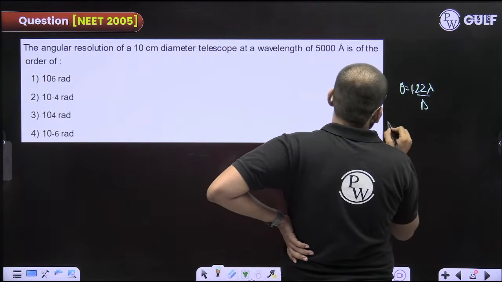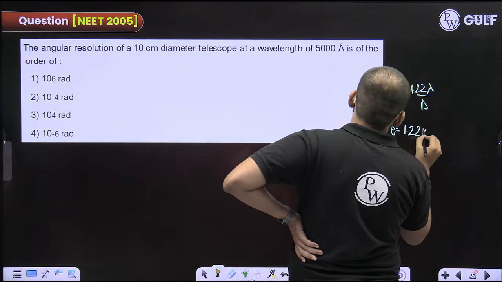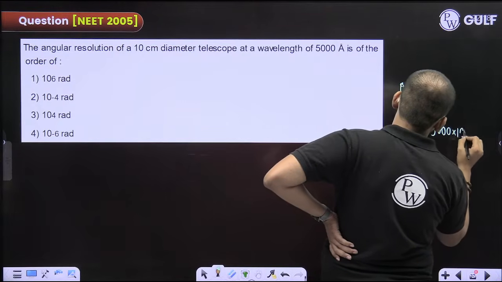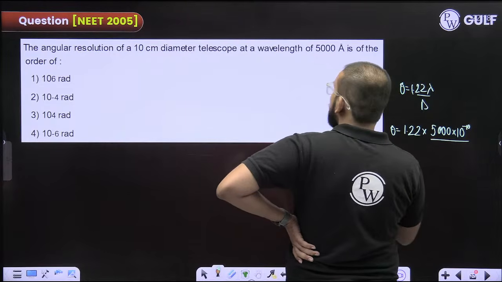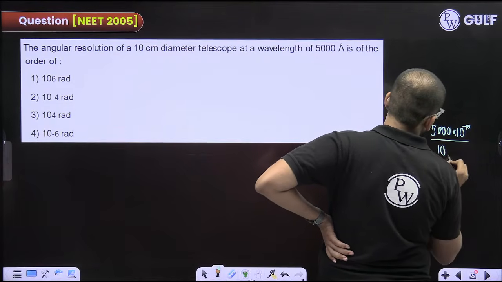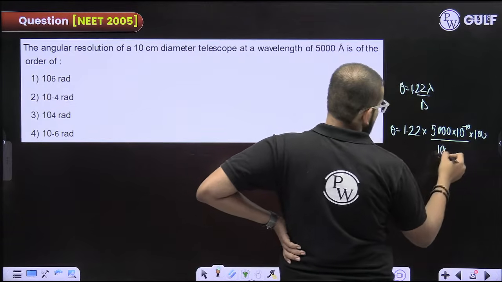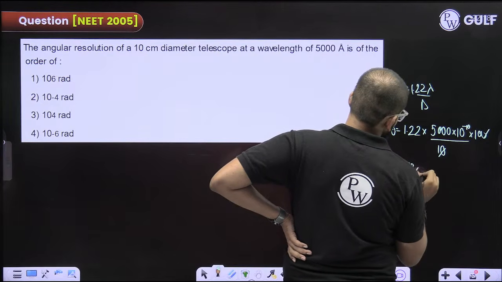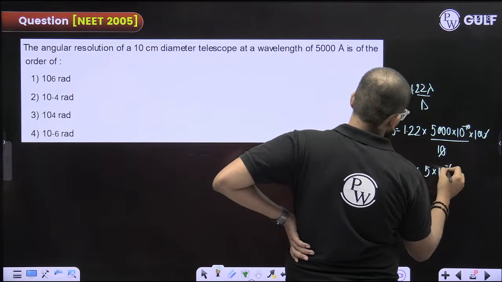Let us see. Lambda is 5000 Angstrom, so I will have to multiply it by 10 raised to the power minus 10 to convert it into meter. D is how much? 10 centimeter. Again, I will have to divide it by 100 to convert it into meter. This gets cancelled out. Into 10 raised to the power minus 6.